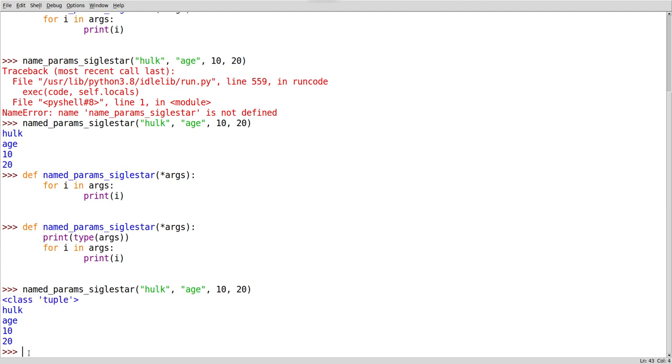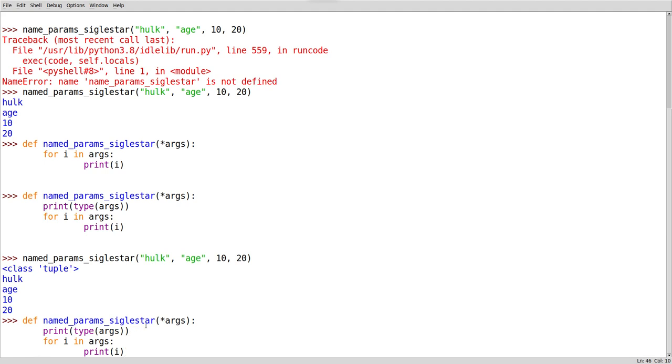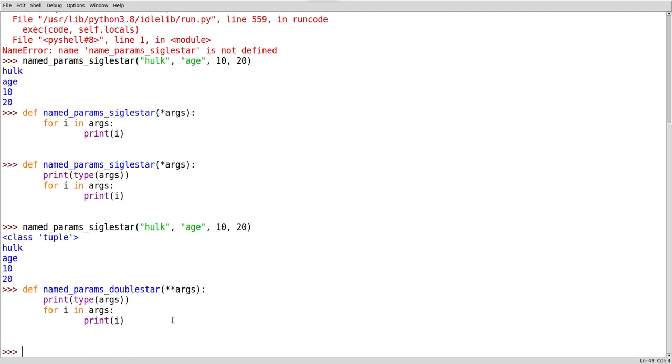Now the next one, I will be changing it here. Single star, I am going to make it double star. Now I will enter. I will say my name is equal to, I am not giving any dictionary or anything here.